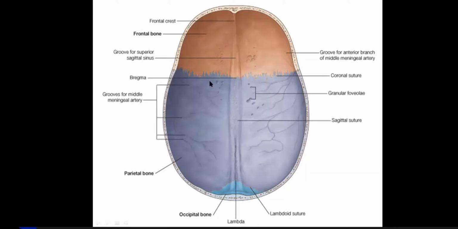This frontal bone articulates with the parietal bone to form this frontoparietal suture, also called coronal suture. There you find the occipitoparietal suture. This suture is also called lambdoid suture.